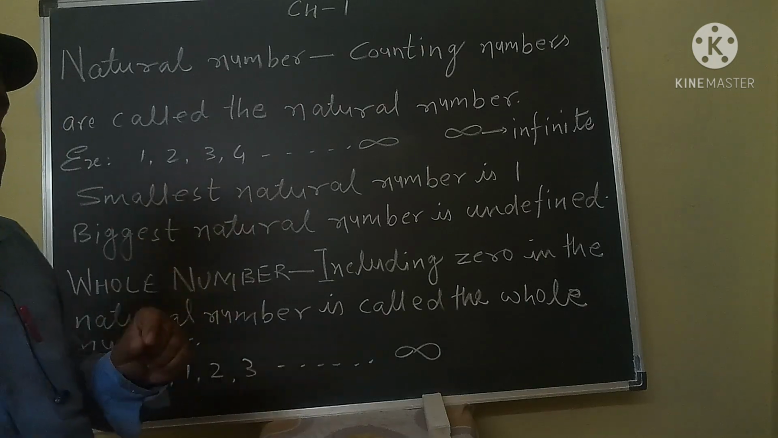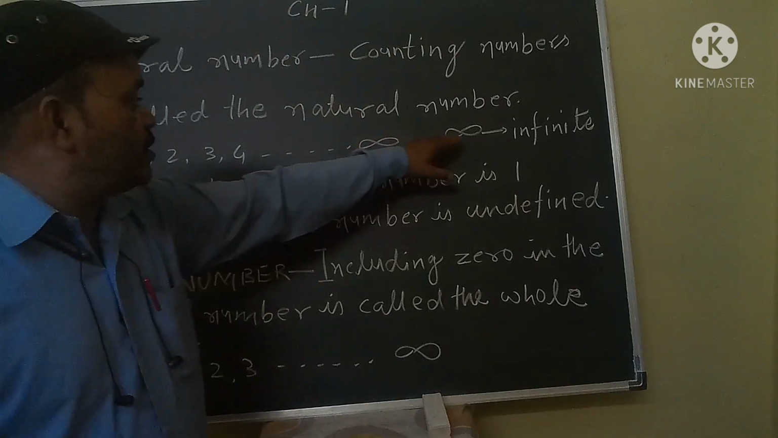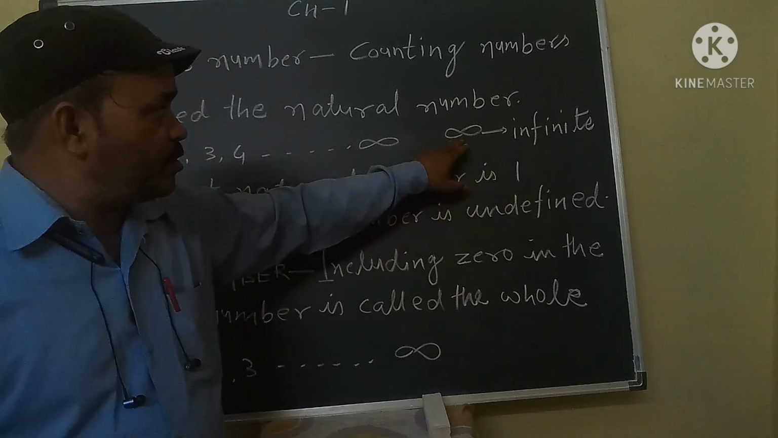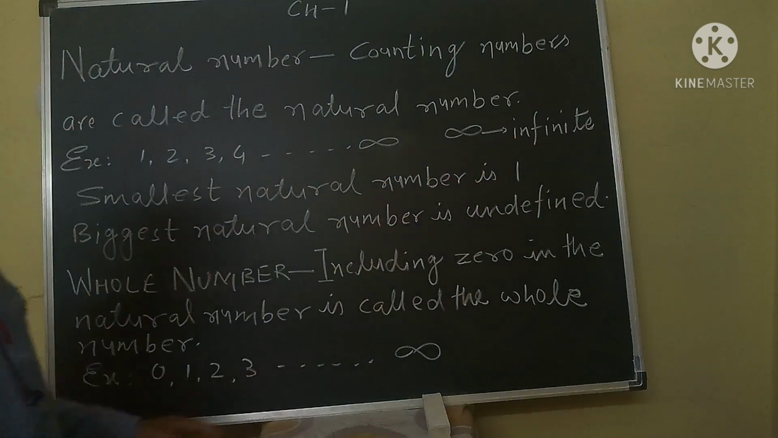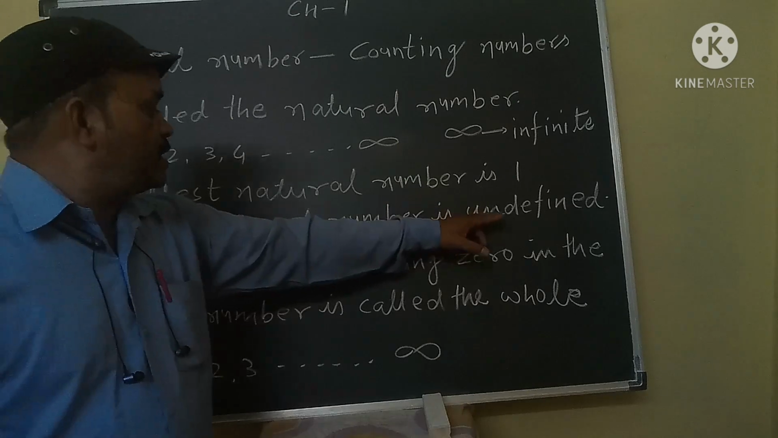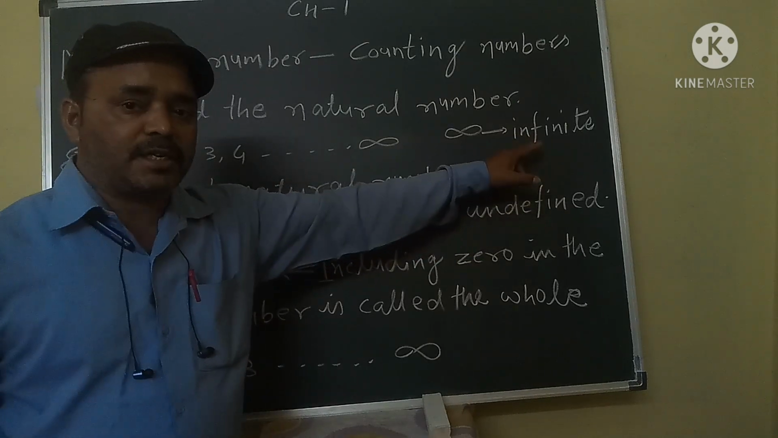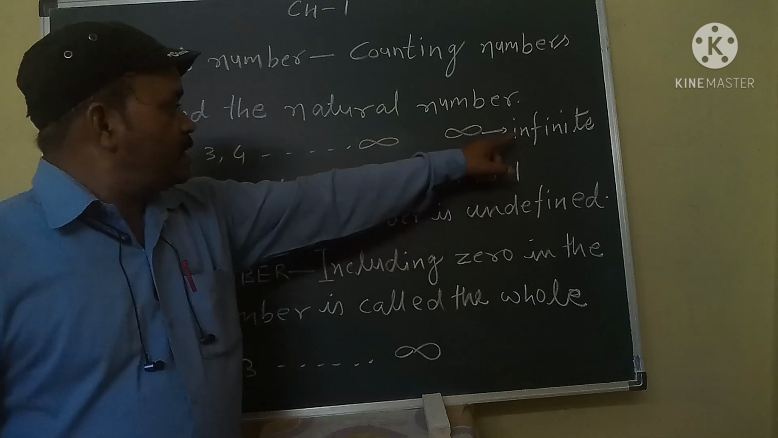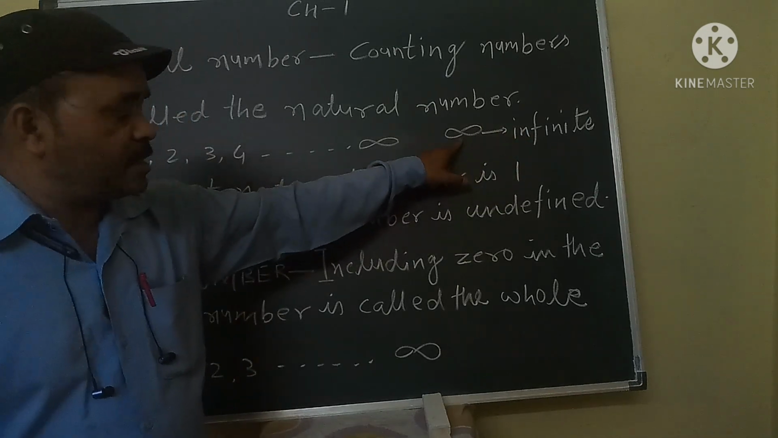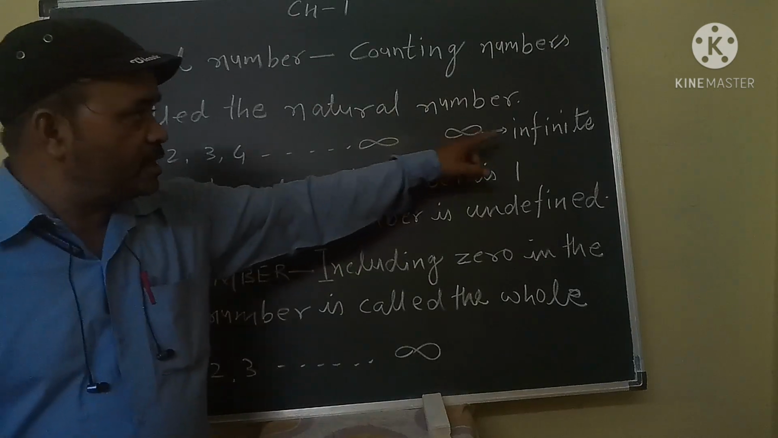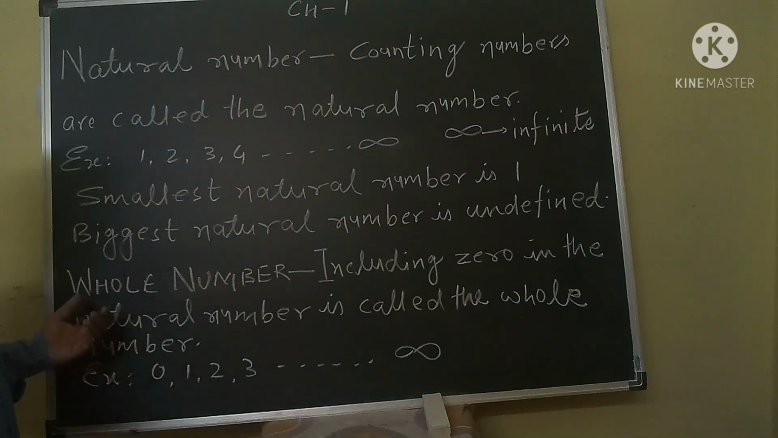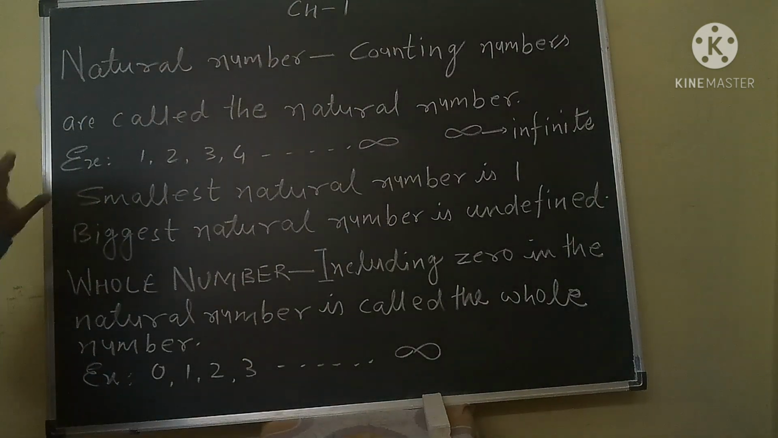So for the biggest natural number, we apply one symbol. That symbol is called infinite. The meaning is that the biggest natural number is undefined. Undefined or infinite, both are the same. For undefined and infinite, we apply this symbol. This symbol is called infinite or undefined. So this is the definition of natural number.